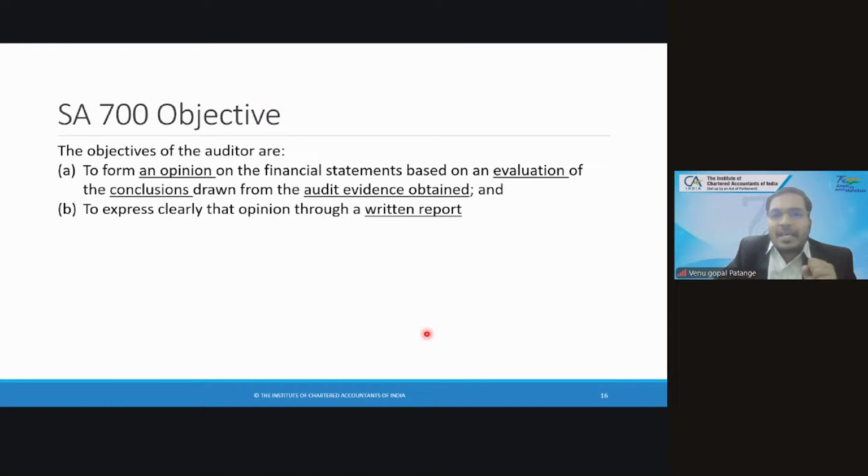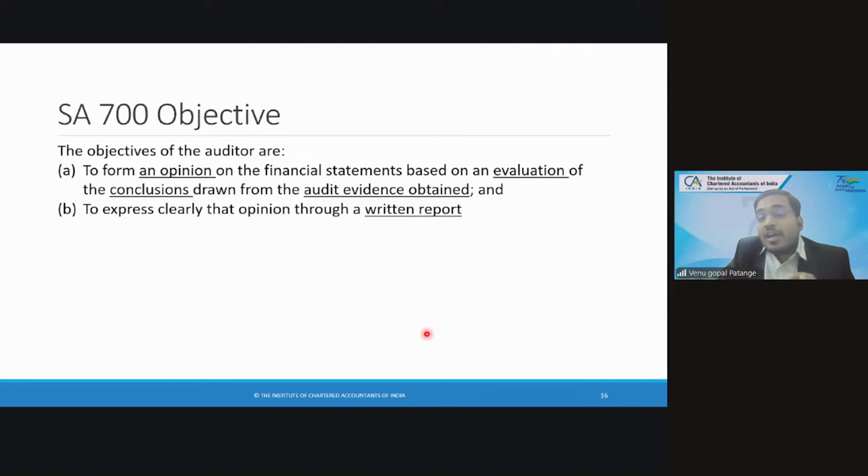So let me take an example. We will take inventory, same example. So inventory, you have obtained valuation workings, inventory valuation workings. So this is the audit evidence you have obtained. You have obtained physical verification of inventories to check the quantity, whether verified or not. So while verifying inventory, you understood management has done valuation based on cost, not based on cost or NRV, whichever is lower. So you concluded management has done wrong.